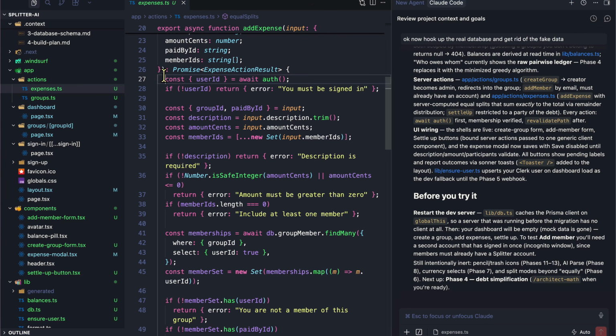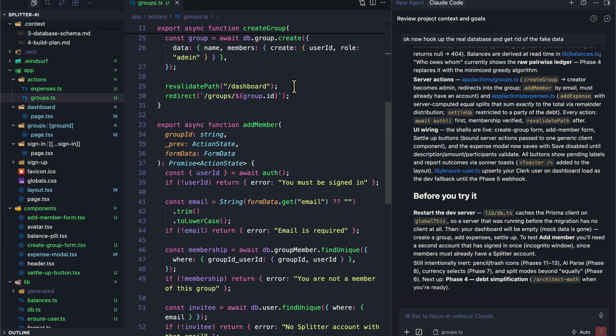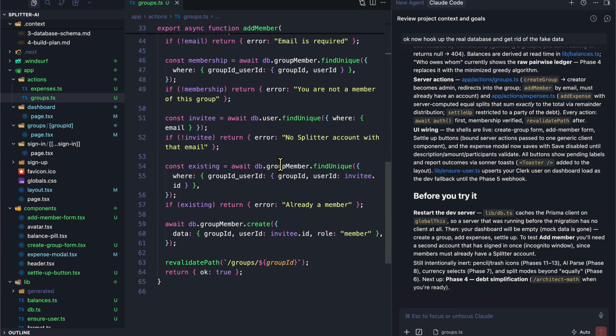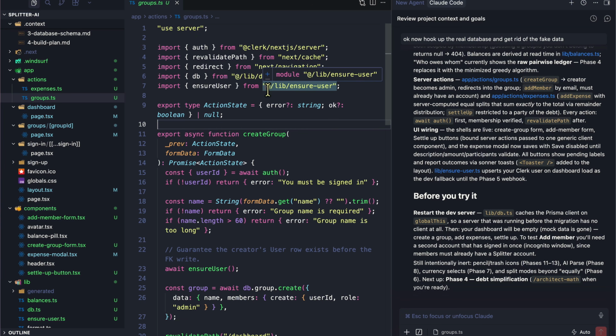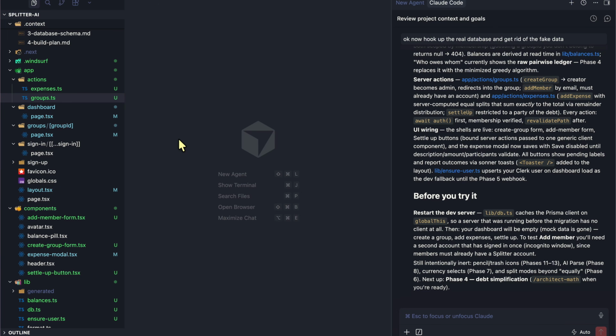Like we said, we need this user ID block for server actions, for groups, creating the group, adding the member, and so on too. All of this uses Prisma, which is exactly what we want. And this file is a server action file. That means every single function here is basically syntactic sugar for exposing an API route for us. All right, so this is working exactly how we want it to.